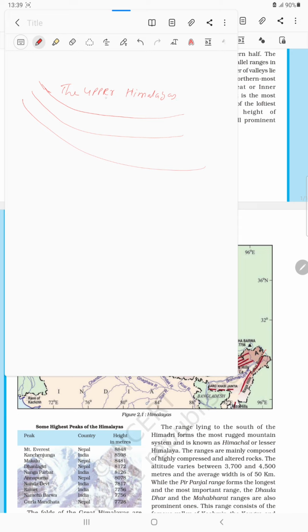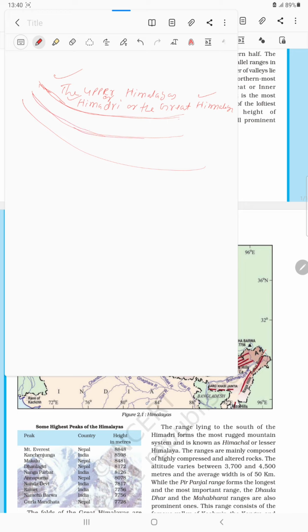It is also called Himadri, Upper Himalaya, Himadri, and also called what? The Great Himalaya. Just know all the names. You have to be familiar with all the names. Any name could be asked in the exam, so you have to be aware of all the names. Clear?